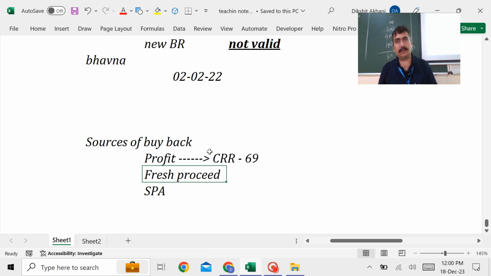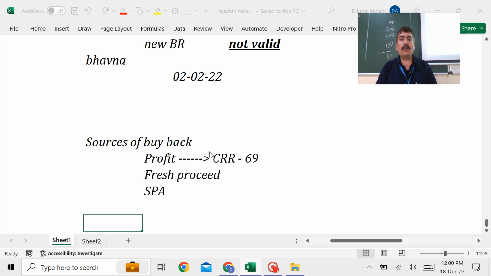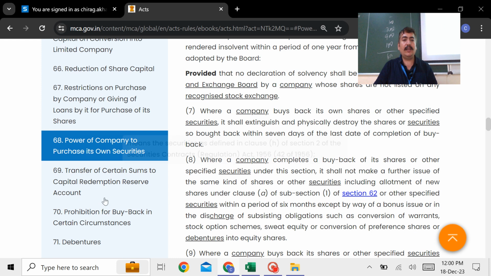Okay, the last question I want to tell: under certain circumstances, the company is prohibited from going for buyback. You tell me one thing, here the creditors are begging for the money because you have not paid their money since the last 6 months, and here you're going for the buyback. Isn't it contradicting? You have money, but you do not have money for the creditors, lawful creditors. So what the law has provided under section 70 is prohibition for the buyback in certain circumstances.